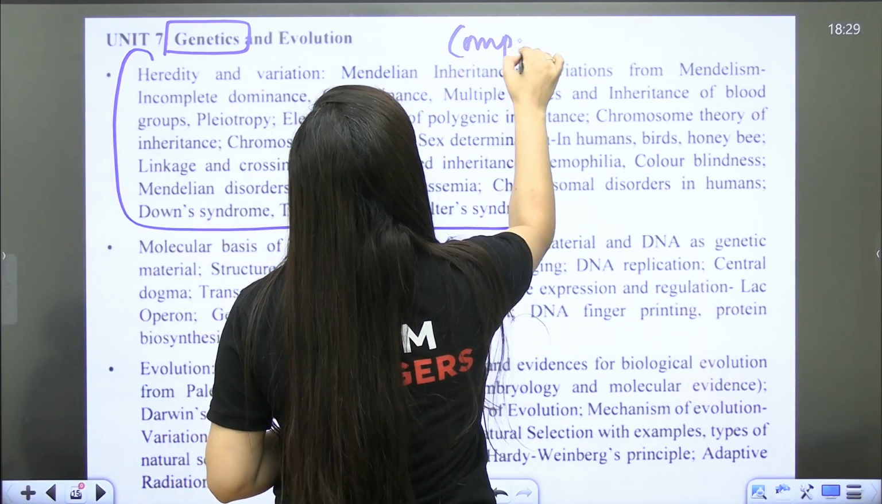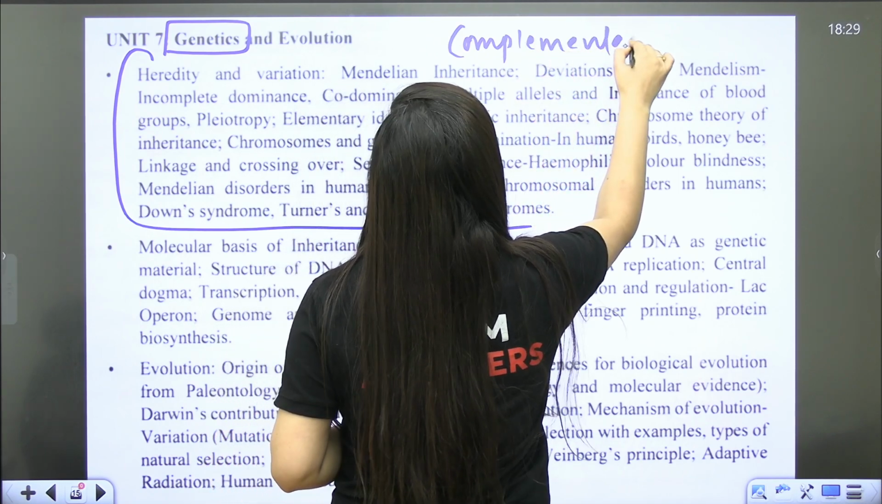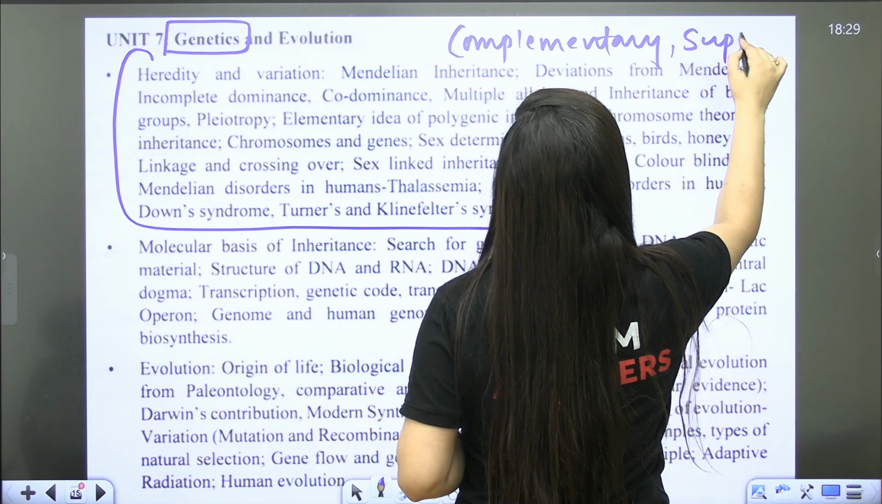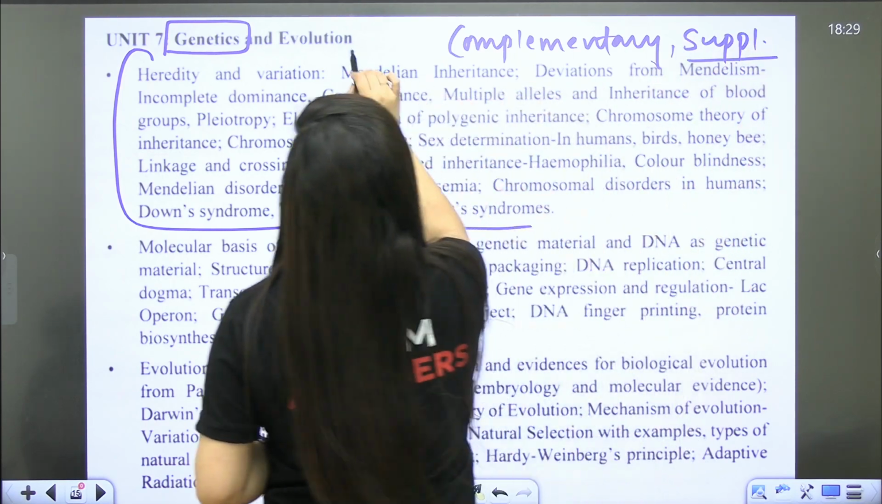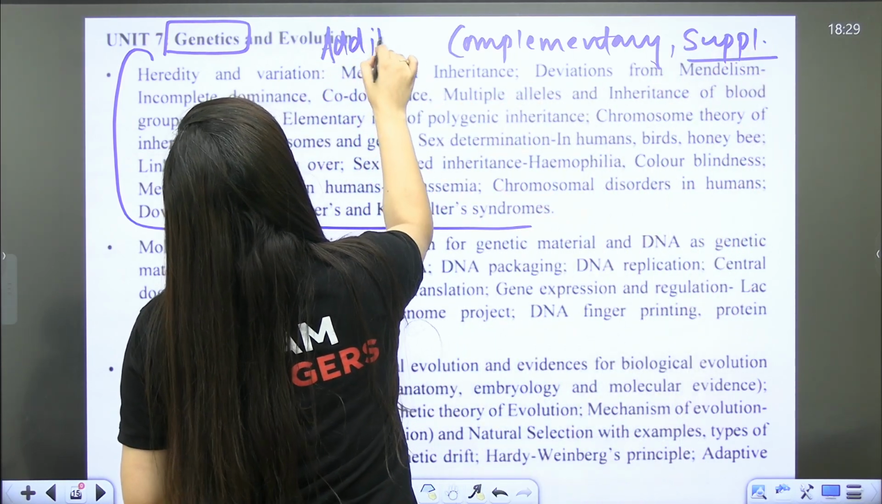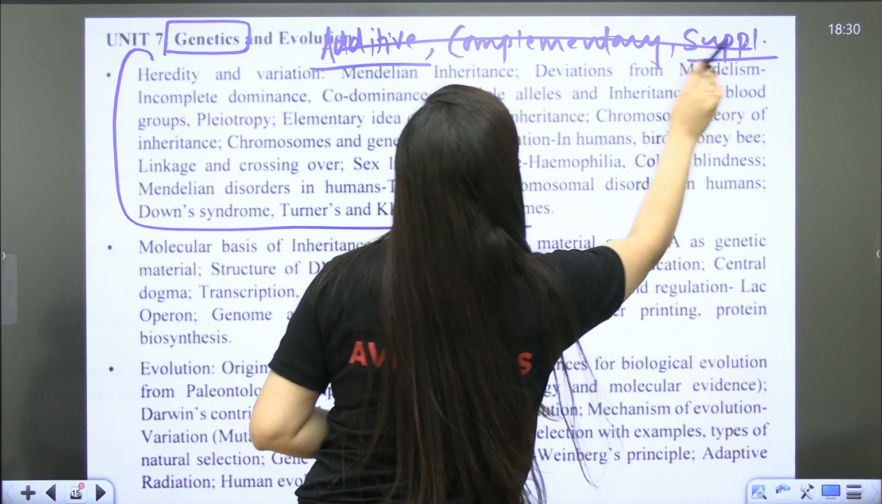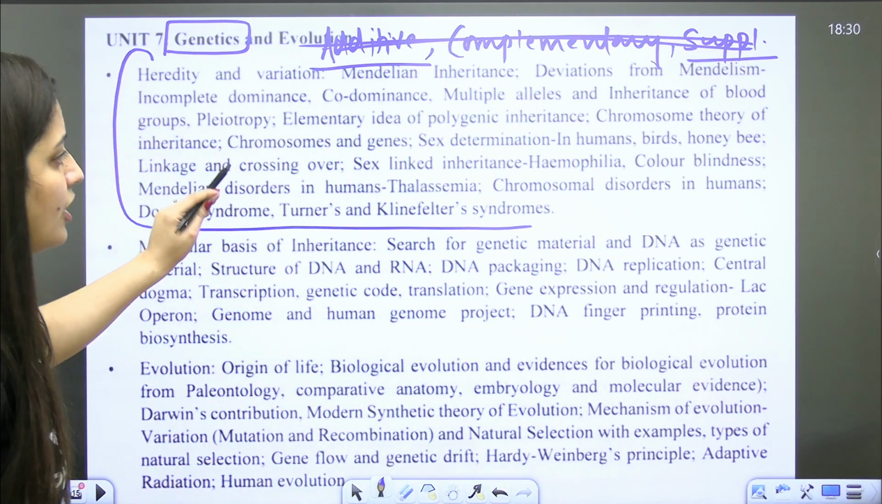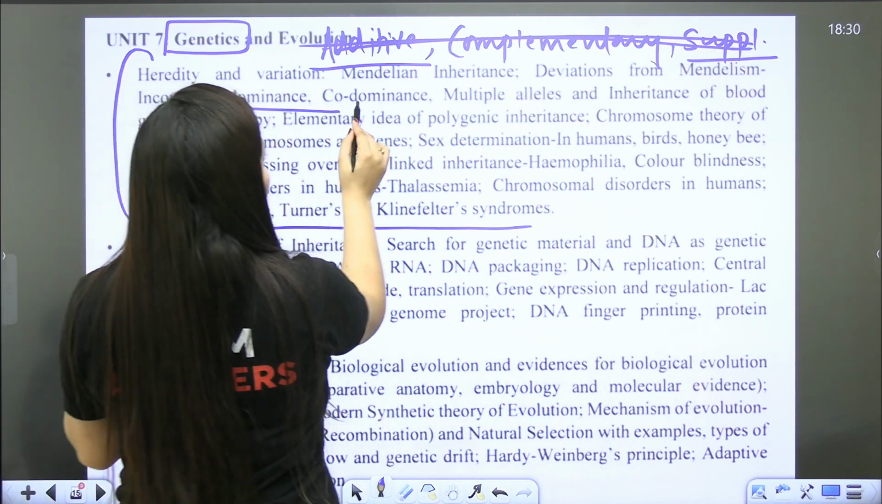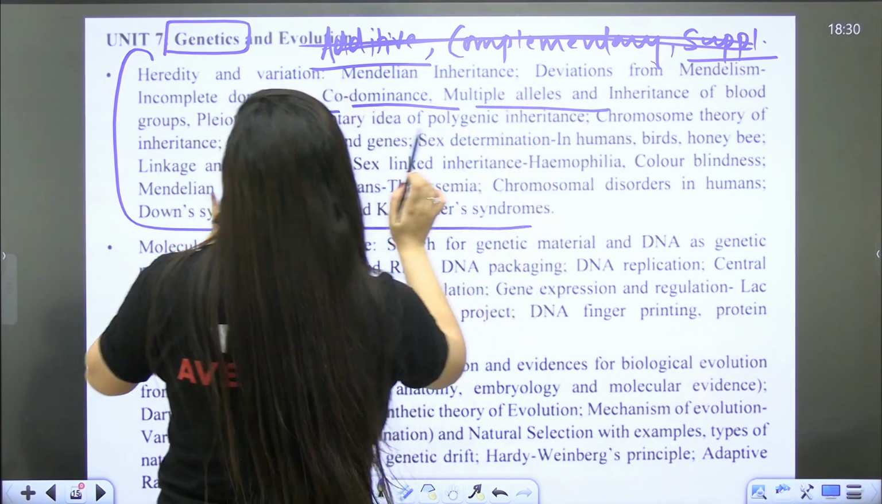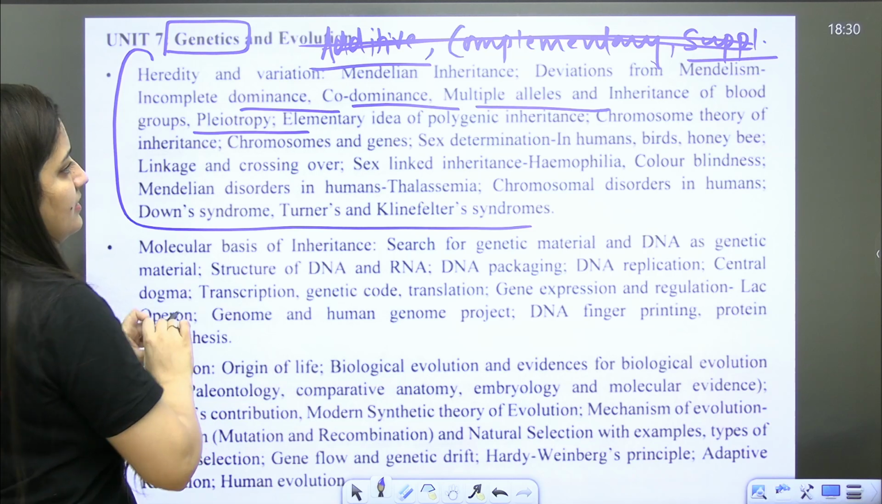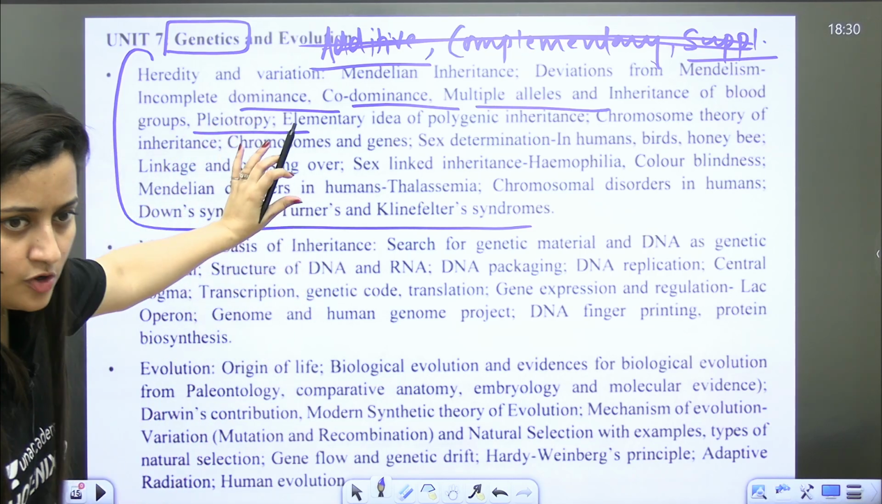Sometimes some topics like complementary genes, supplementary genes, additive genes, in some coachings, teachers also teach them, but again, it's not required at all. Incomplete dominance, codominance, multiple allelism, pleiotropy, polygenic inheritance, they are important, but not those.